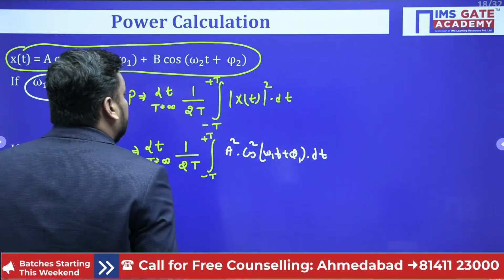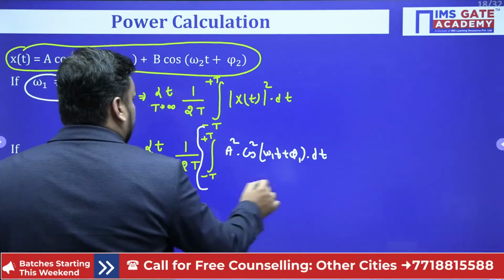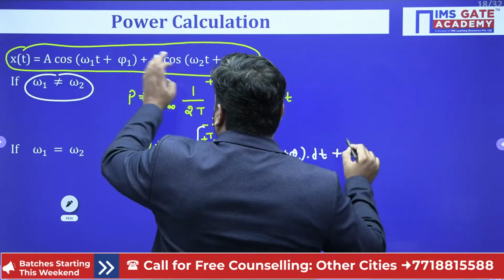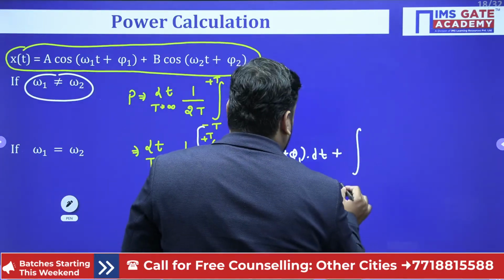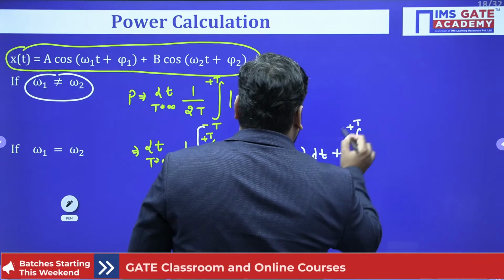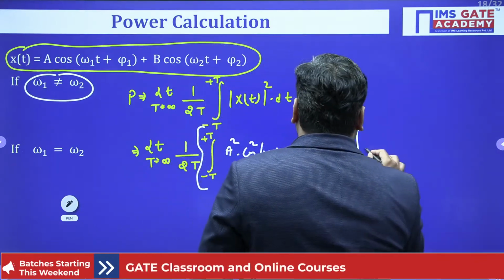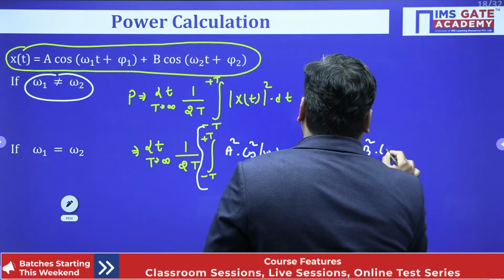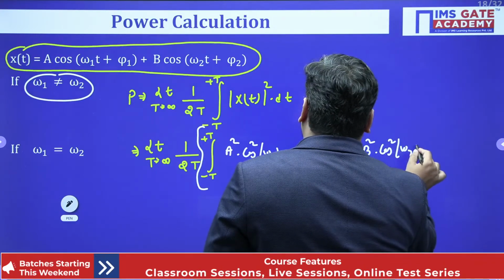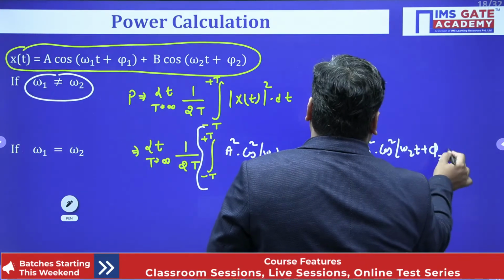This is the first term. I am just applying the integration, limits also different. So it is a square plus b square plus twice ab, from minus T to plus T. Again you should write here, sir, b square into cos square of omega 2t plus phi 2 into dt.